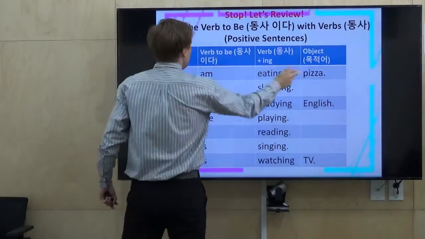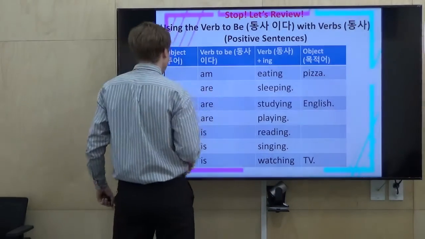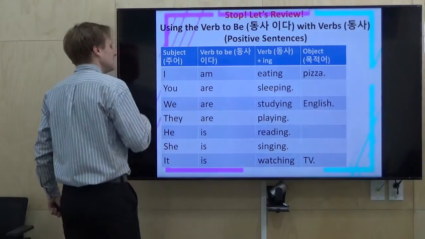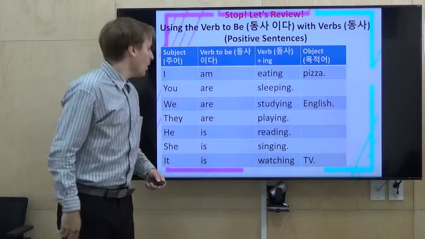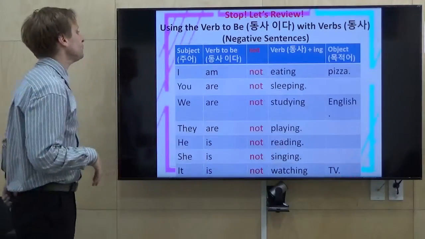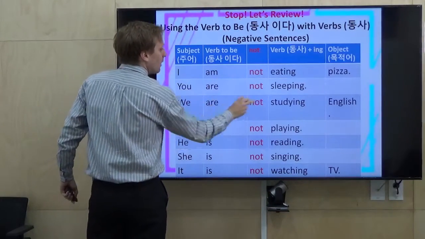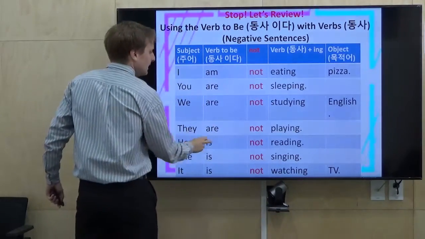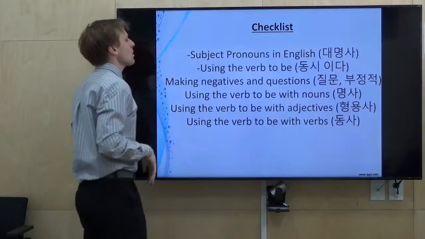I am eating pizza. You are sleeping. We are studying English. They are playing. He is reading. She is singing. It is watching TV. And a negative, am not, are not. We are not studying English. He is not reading. I am not eating pizza.